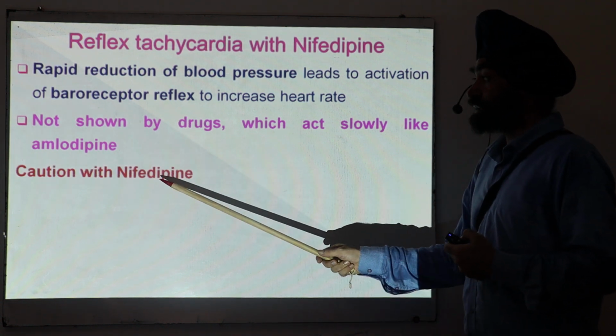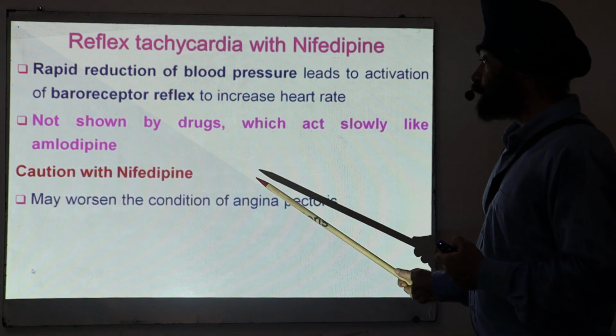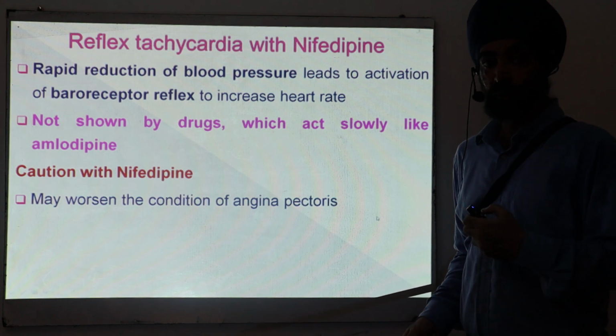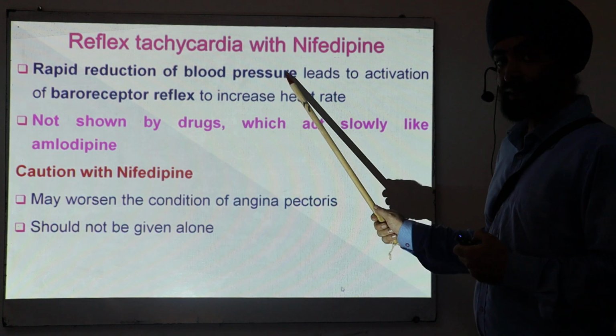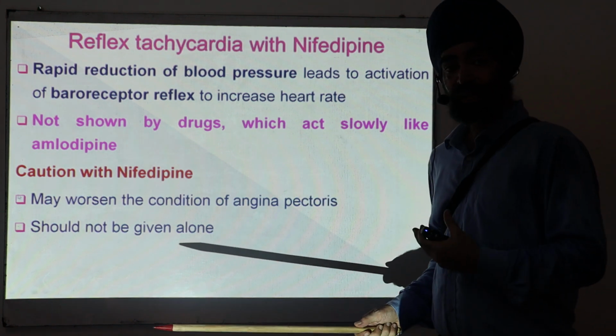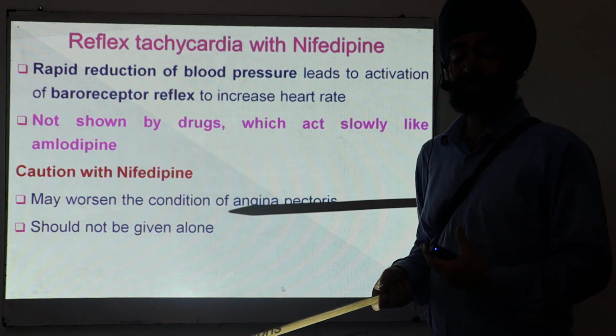So what is the precaution while using nifedipine? Let's say you have a patient of angina pectoris, there is a pain in the chest, and you give nifedipine. What will happen? Nifedipine will increase the heart rate. If the heart rate is increased, myocardial oxygen demand is increased.